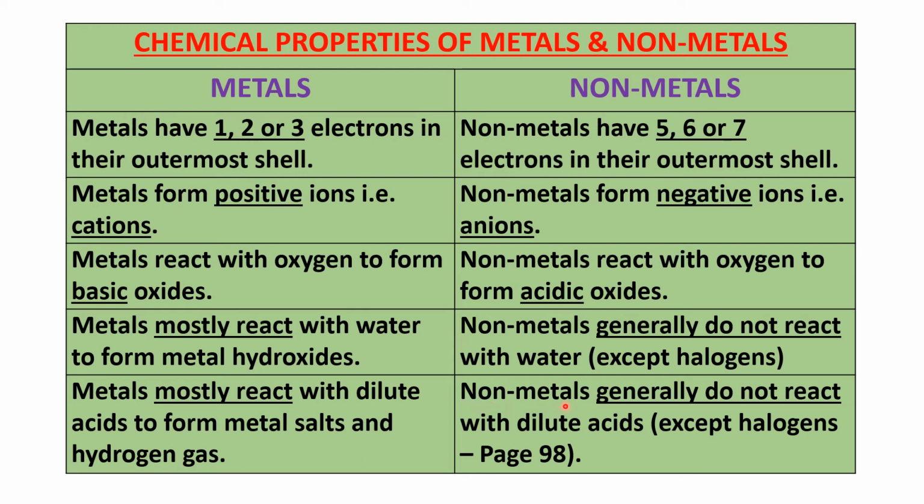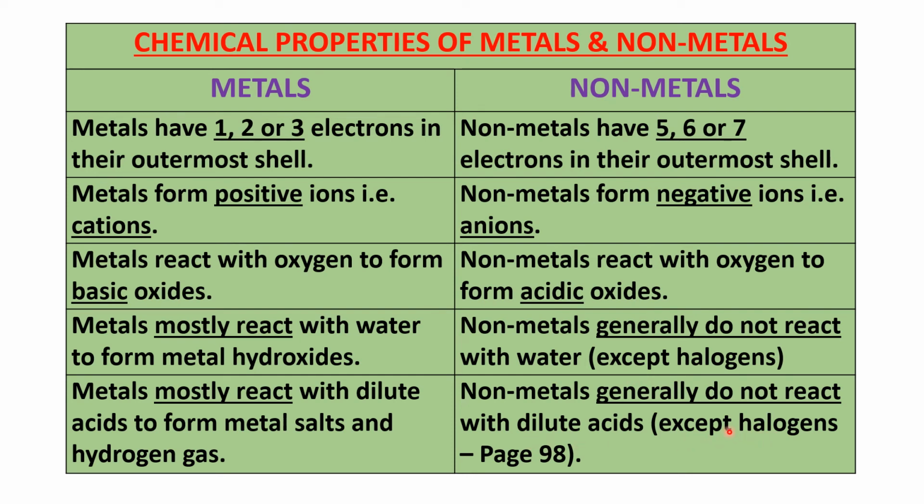What about non-metals? Non-metals generally do not react with dilute acids. Now there is some exception. What is that? Halogens. Except halogens.